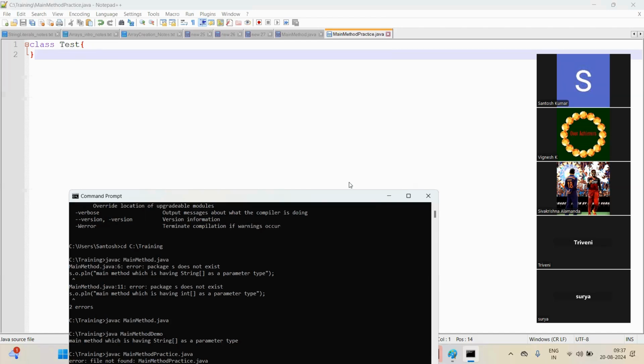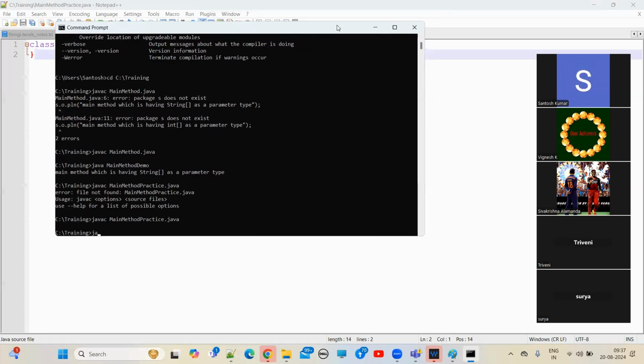Now, how to execute? java, then the class name, the dot class file name. What is the dot class file name here? Test. Now what will happen? Error.